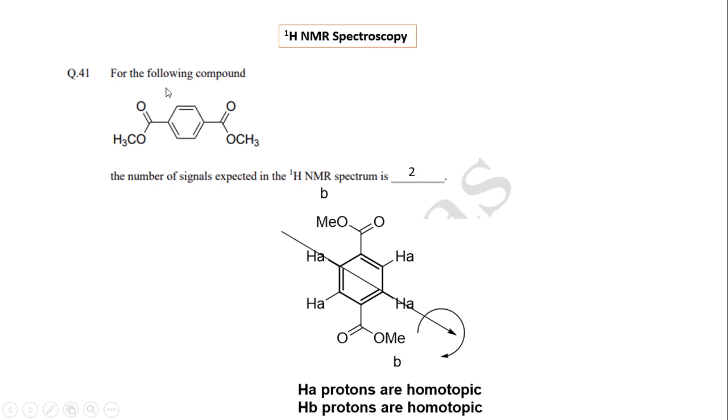This problem comes from NMR. How many signals are obtained from the molecule? If we mark the molecule, C2 symmetry is present. All these HA are related by the C2 symmetry, so they are homotopic in nature and give one signal. The methoxy protons of the molecule give another signal, and these methoxy protons are the same. So the methoxy protons are homotopic and the HA are homotopic, so we get two signals in NMR spectroscopy.